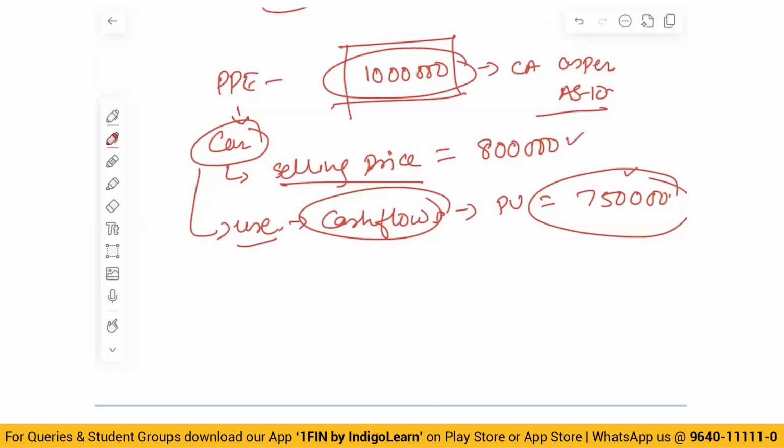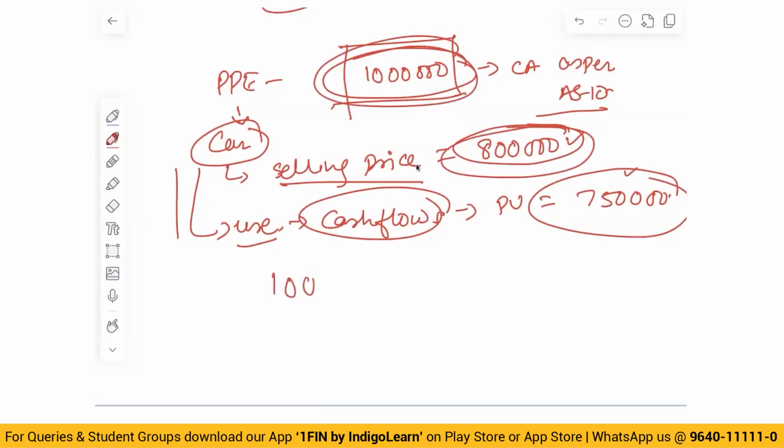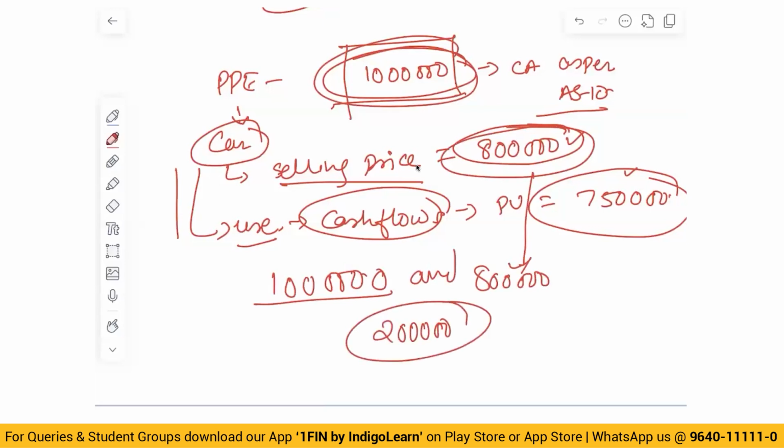I can recover 8 lakhs. So the standard says you cannot show this at 10 lakhs. You have to show this at 8 lakhs only. So this difference between 10 lakhs and 8 lakhs is called impairment loss of 2 lakhs.